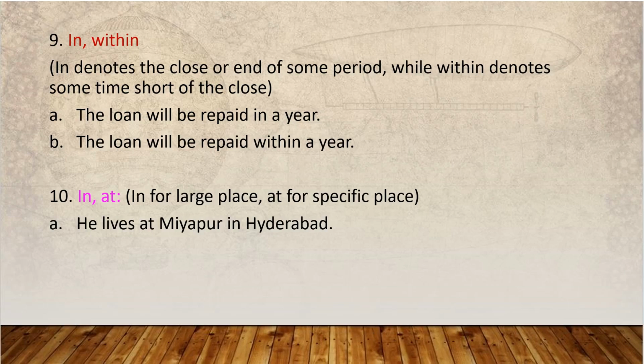In, at. For a large place we use in, for a specific place we use at. He lives at Miapur means what? Miapur is a small place. Hyderabad is a large place. For a large place we use in, for a small place we use at. For a specific place, in Hyderabad, I am living in Hyderabad. Where are you? Where is the specific place? So it is Miapur. Okay, children, these are the prepositions.